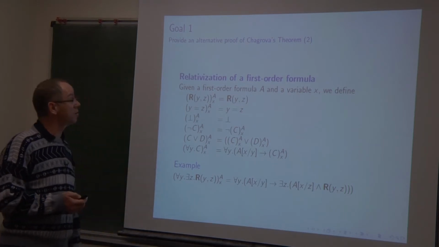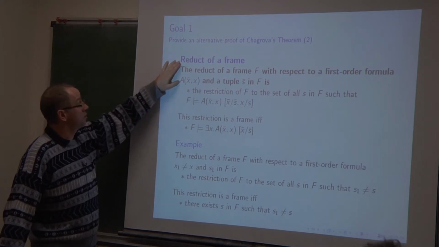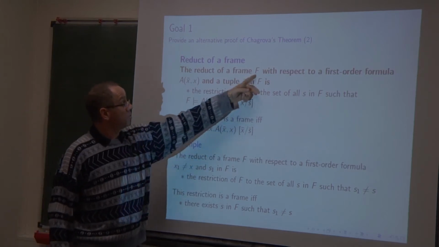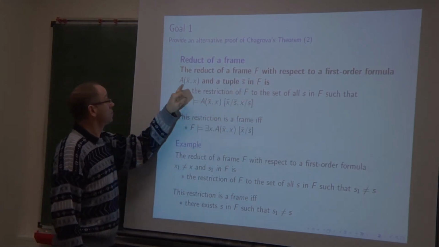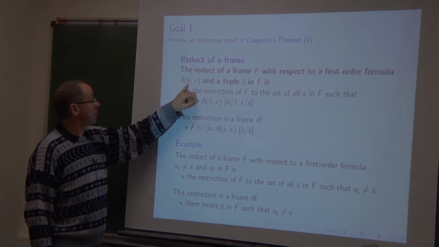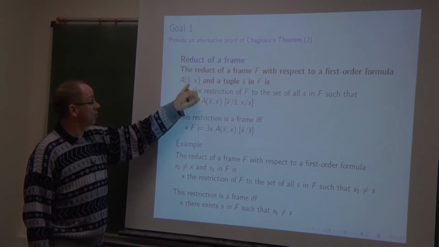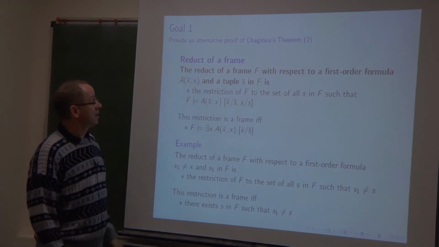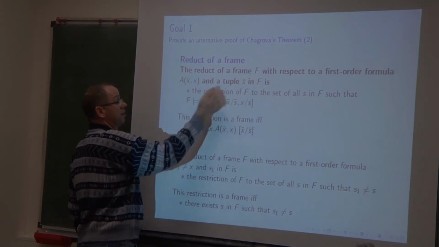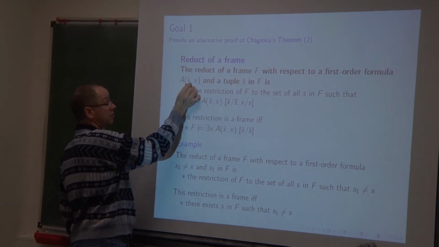So what to do with this notion of relativization? There is a corresponding notion: the reduction of a frame. Let us take a Kripke frame F and a first order formula A with some tuple of variables and another variable. Here maybe the tuple is empty or there are only one or two, but it is fixed. And let us take a tuple S bar of possible worlds in F. Of course, S bar has the same length as the tuple of variables in A.